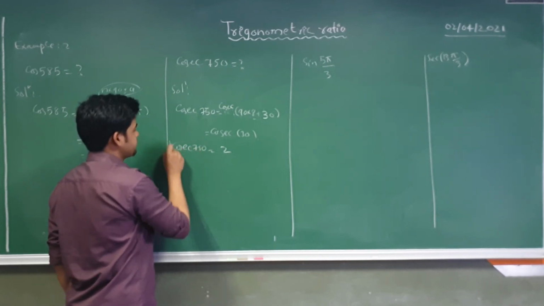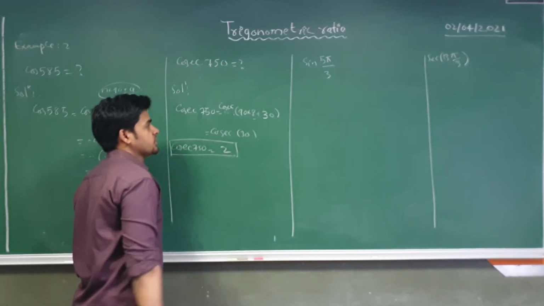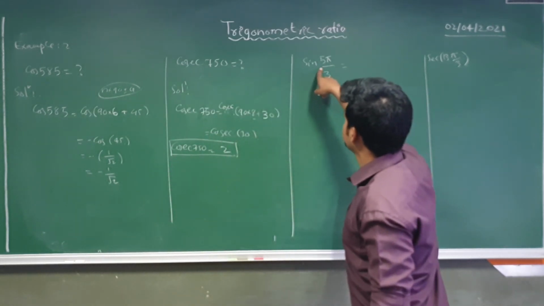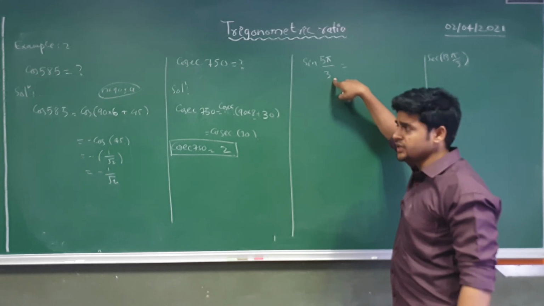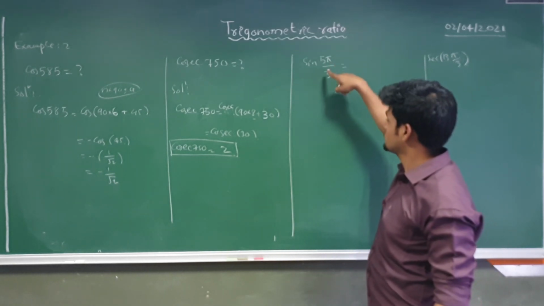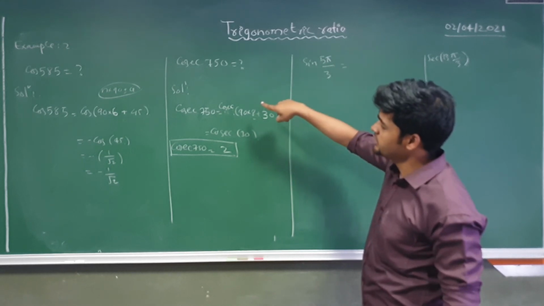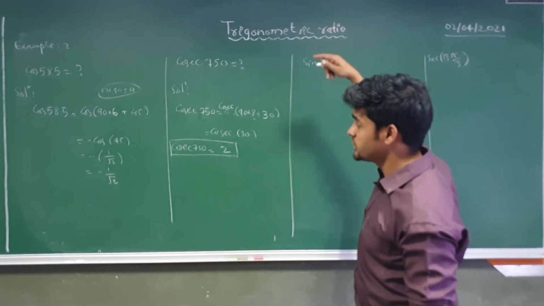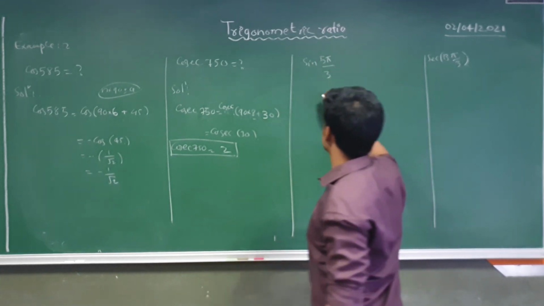Cosec 750 is 2. Okay, now let's see here. We have sin 5 pi by 3. This is in radian form. If you want, you can change pi into radian, radian into degree, and solve it in degree form, but you can solve this also.